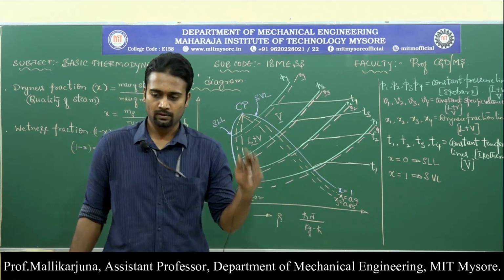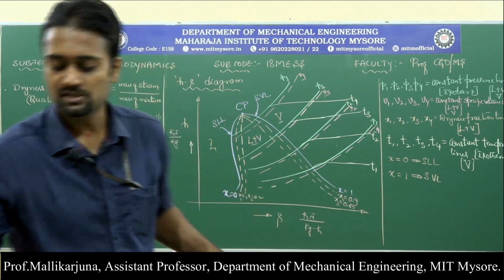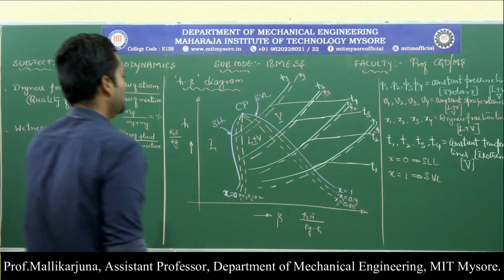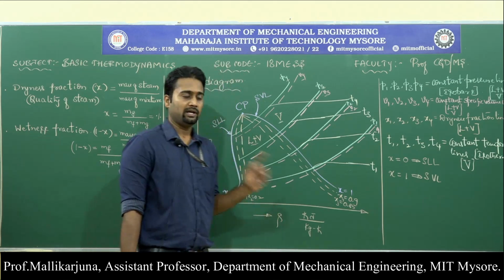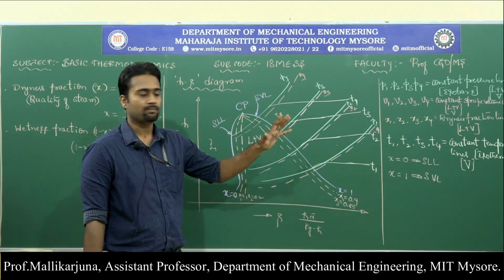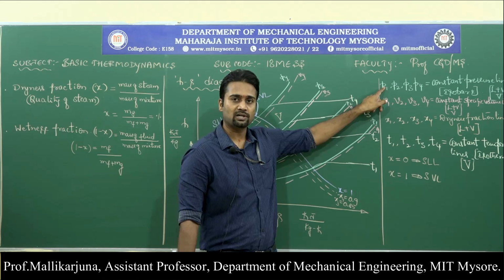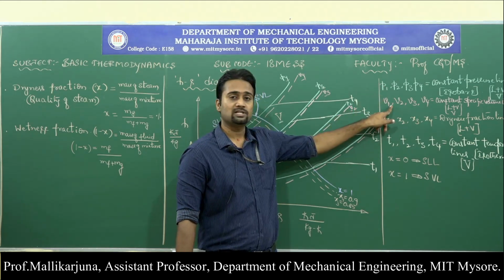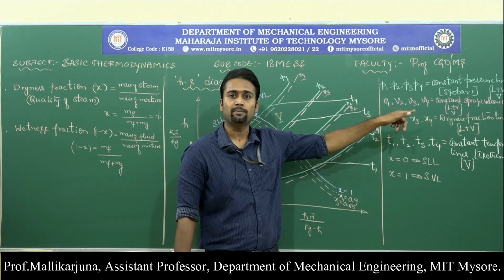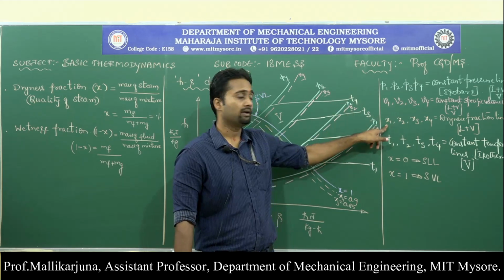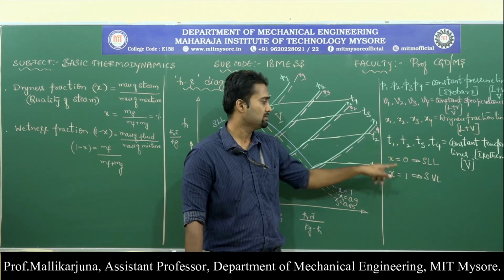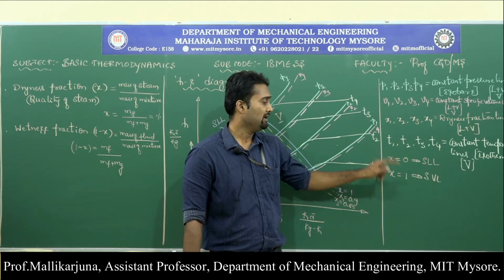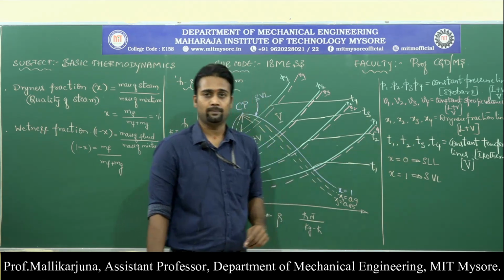So, now what we can understand from this is a typical phase diagram for the water in which various number of lines are present such as constant pressure lines, isobars, constant specific volume lines, we can call them as isocores, dryness fraction lines, constant temperatures which are nothing but isotherms, and the saturated liquid line as well as saturated vapor line.